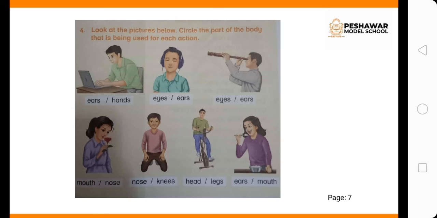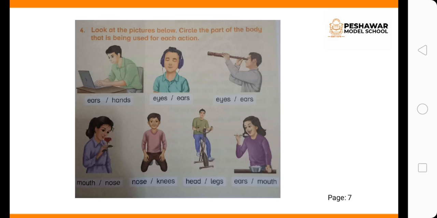In the second picture you can see that a boy is listening to something. So he is using his ears to hear. You can clearly see that he is using a telescope to look through it. So he is using his eyes to see through the telescope. In the fourth picture you can see that a girl is smelling a flower. So she is using her nose to smell.